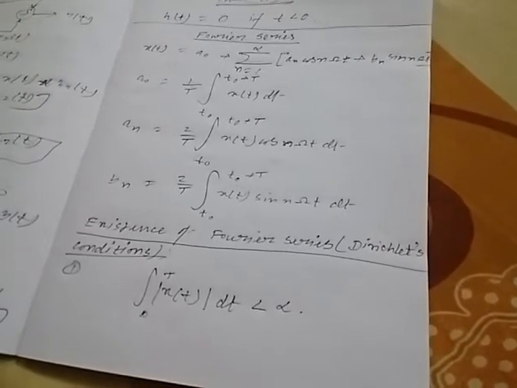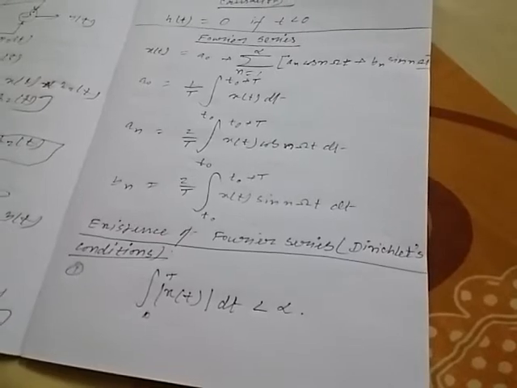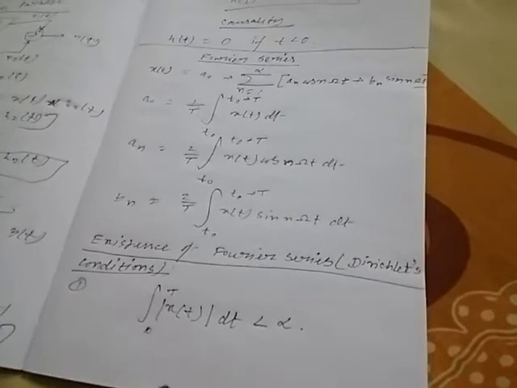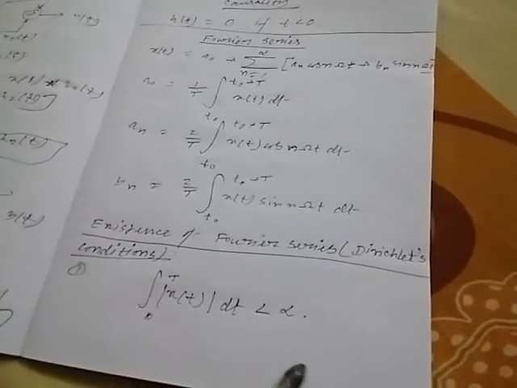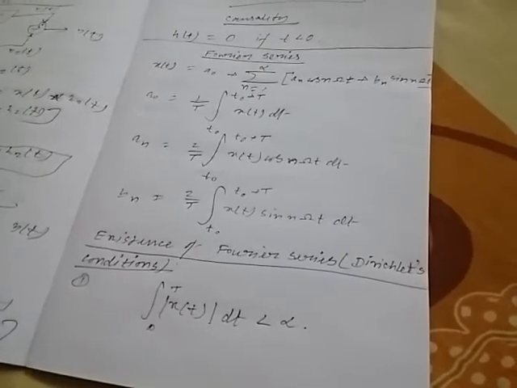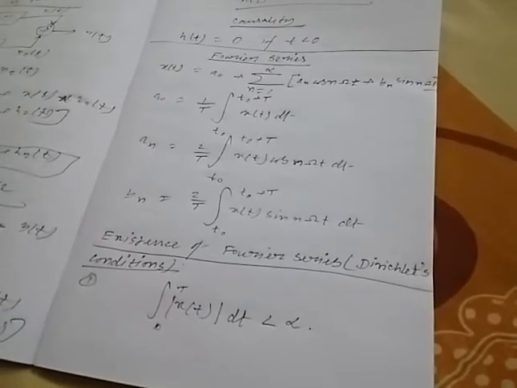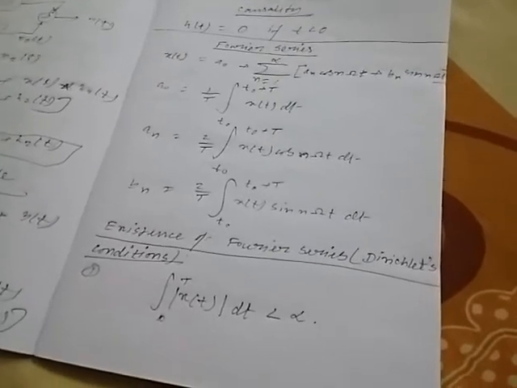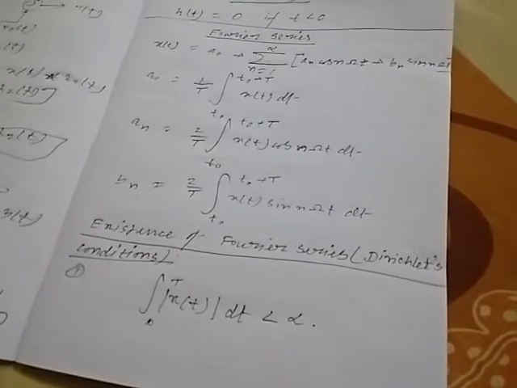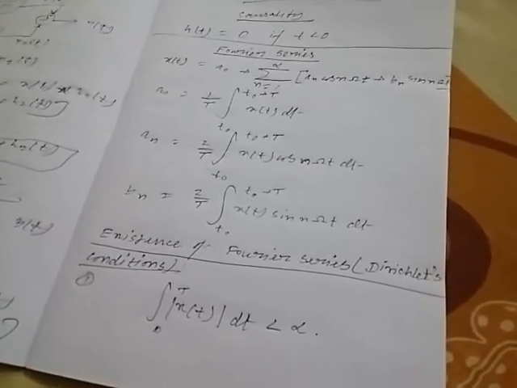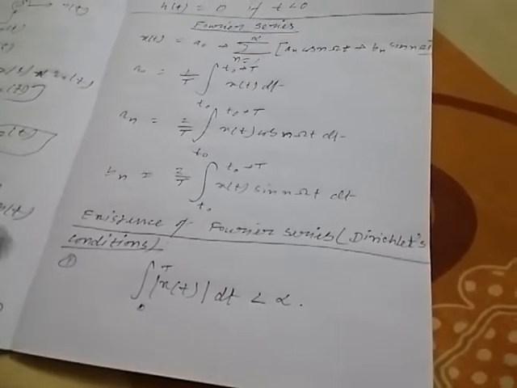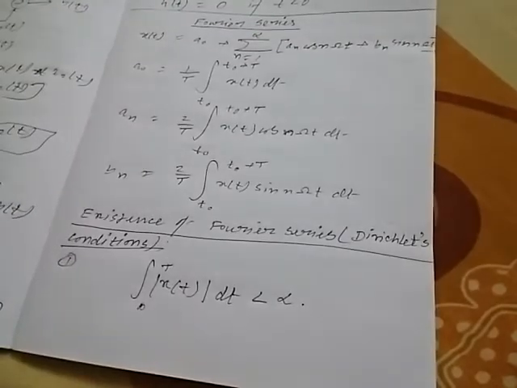Number five, the function x(t) is absolutely integrable over one time period, that means integration over 0 to capital T of mod of x(t) dt should be less than infinity. These are the Dirichlet's conditions, which are also written in your notes. Just read out all the Dirichlet's conditions. If any function x(t) satisfies these conditions, then it can be represented by Fourier series.